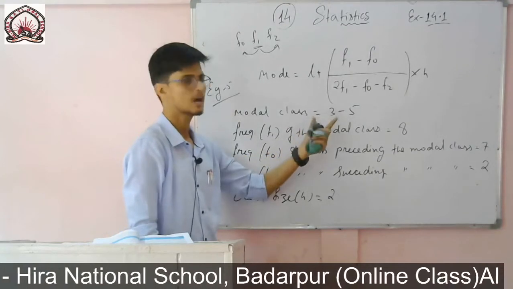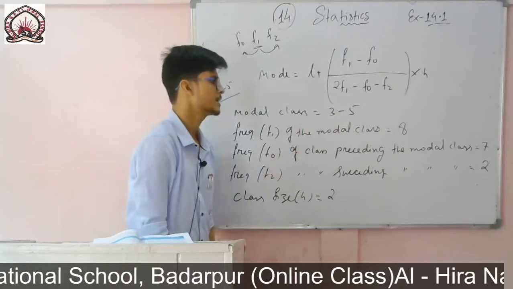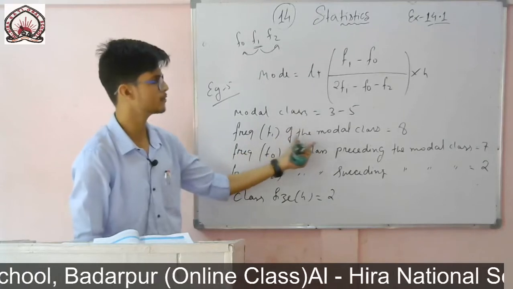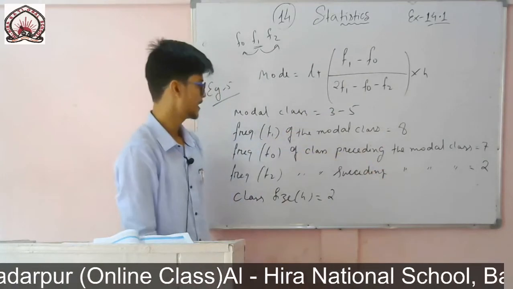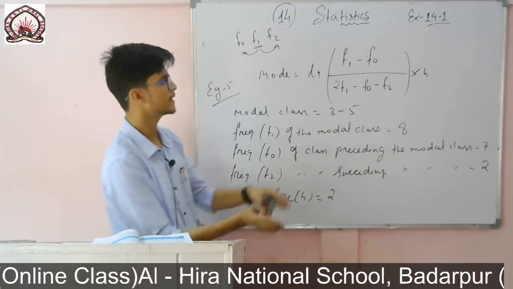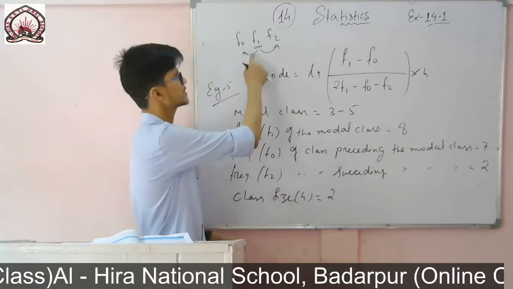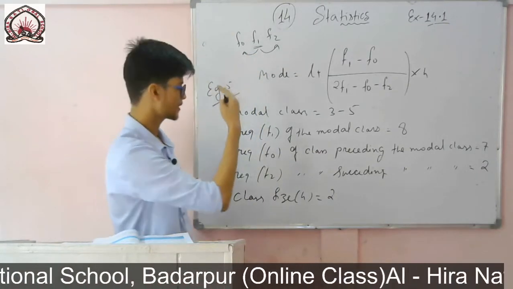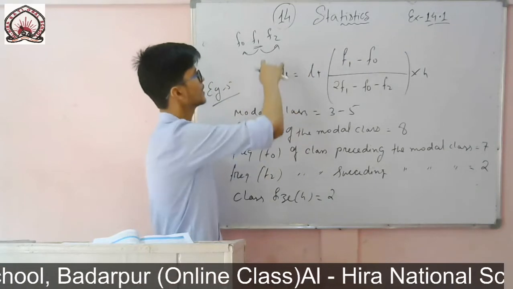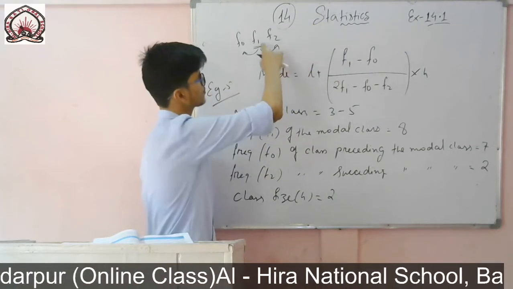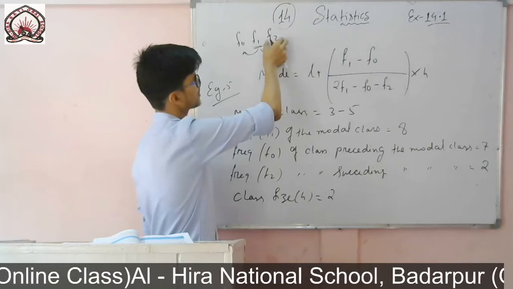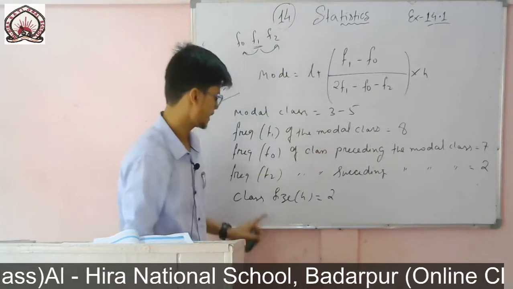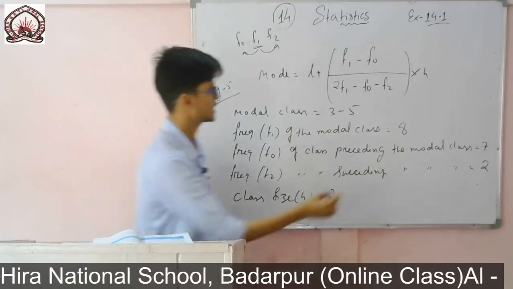So first of all, our duty is to find the model class. After finding the model class, f1 will be the frequency of that class, f0 will be the frequency of the class preceding the model class, that means just one class before. And f2 will be the frequency of the succeeding class, the next class. Here it is given as 2, and the class size we need to find, because h is there.